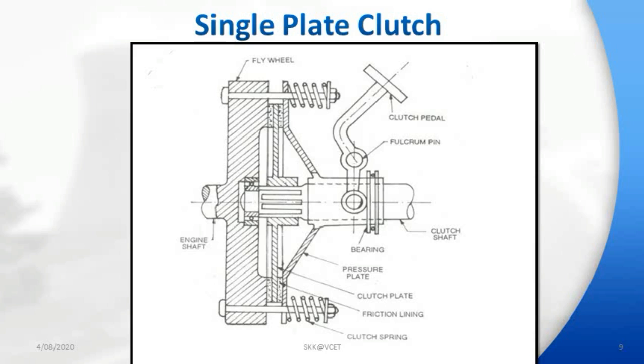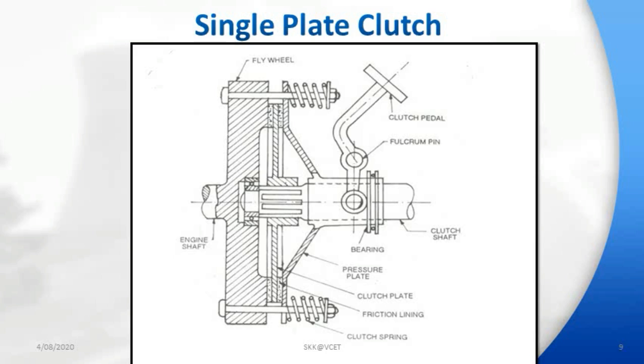For disengaging the clutch, the pedal is operated, which pulls the pressure plate against the spring pressure. This releases the friction plate and allows the flywheel and pressure plate to rotate independently without transmitting power to the friction plate and hence to the clutch shaft. Likewise, the single plate clutch works.